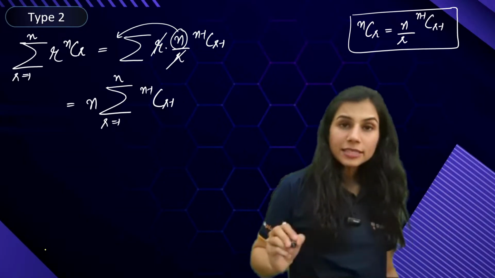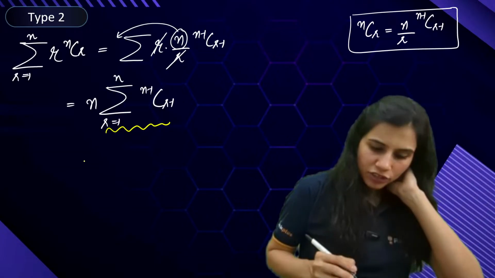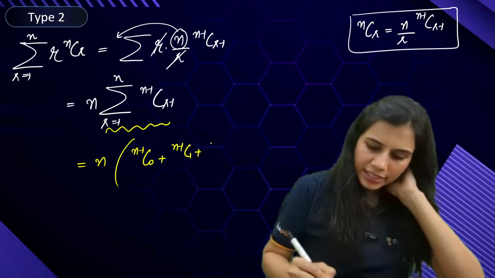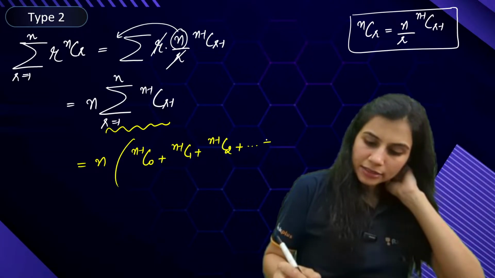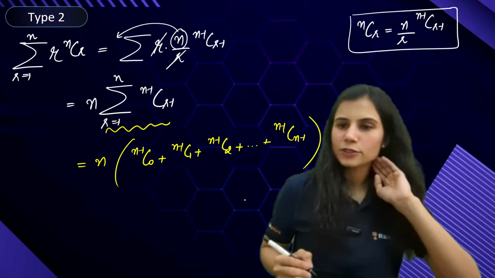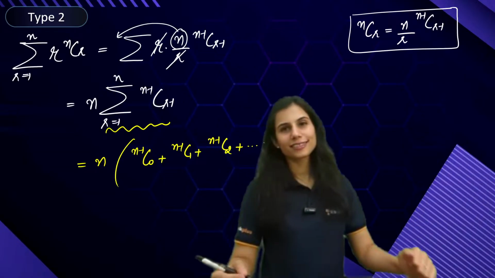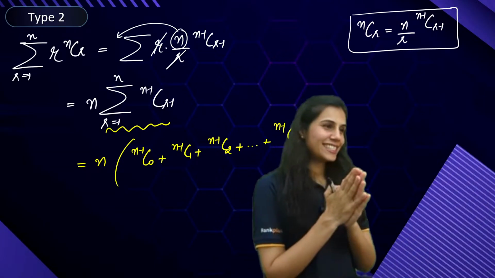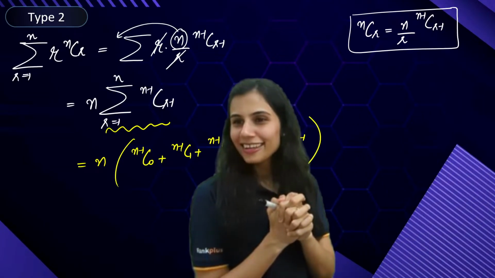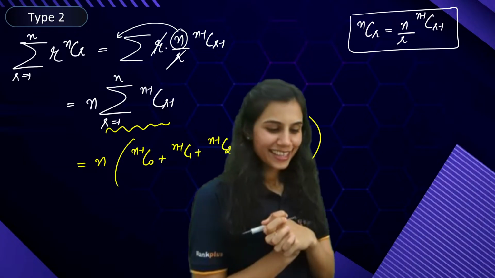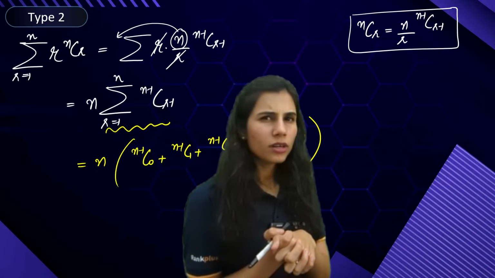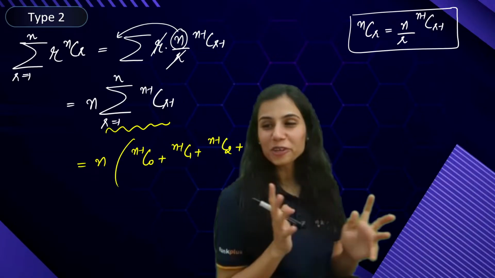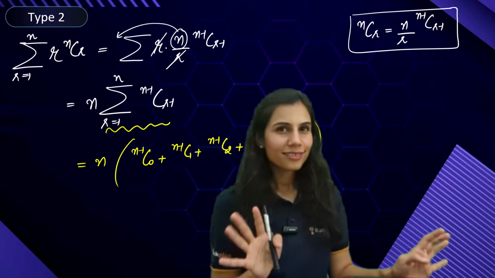Now when you open this up, listen to me carefully. When you open the summation up, you end up getting n multiplied with (n minus 1)C0 plus (n minus 1)C1 plus (n minus 1)C2 plus and so on (n minus 1)C(n minus 1). And what is this, folks? Anybody, any clue? Wild guess. I don't want it to be super wild. I actually want it to be correct.